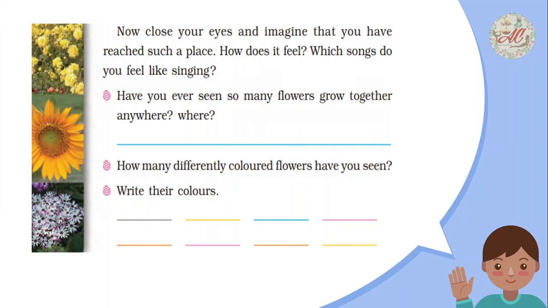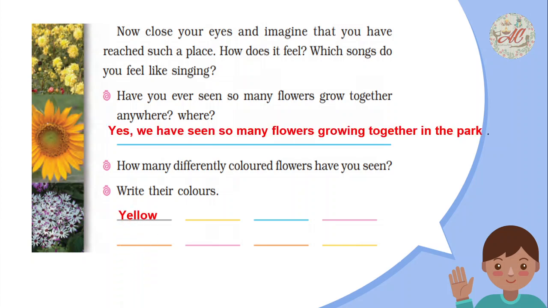Now children, close your eyes and imagine that you have reached such a place. How does it feel? Which song do you feel like singing? Have you ever seen so many flowers grow together anywhere? Yes, we have seen so many flowers growing together in the park, in our society, in our garden. How many different color flowers have you seen? Yellow, red, pink, magenta, white, purple, and blue. There are several types of flower colors we can find there.